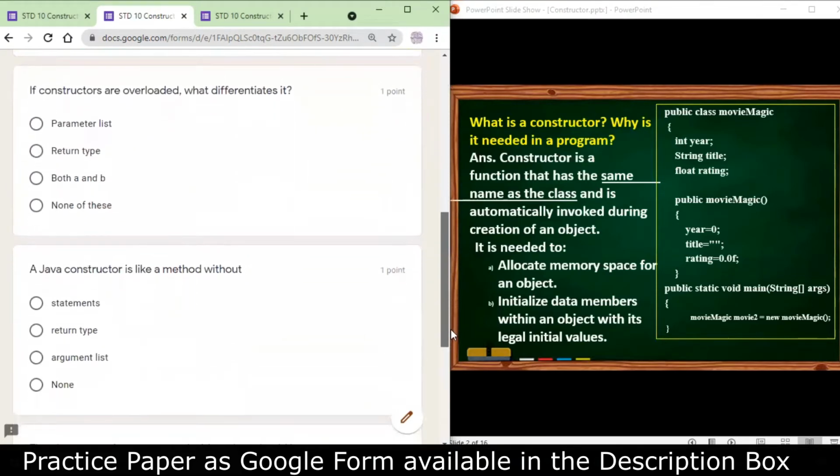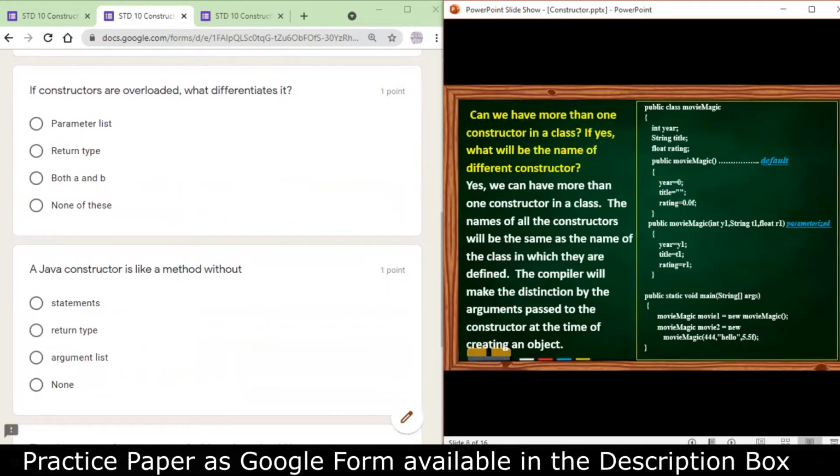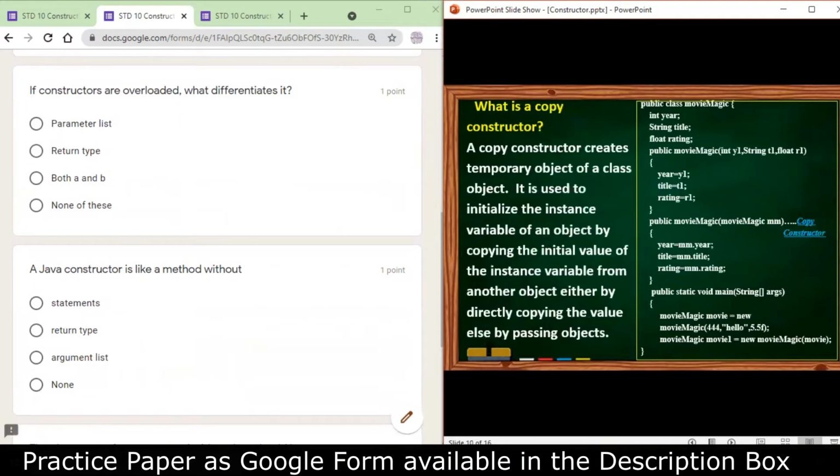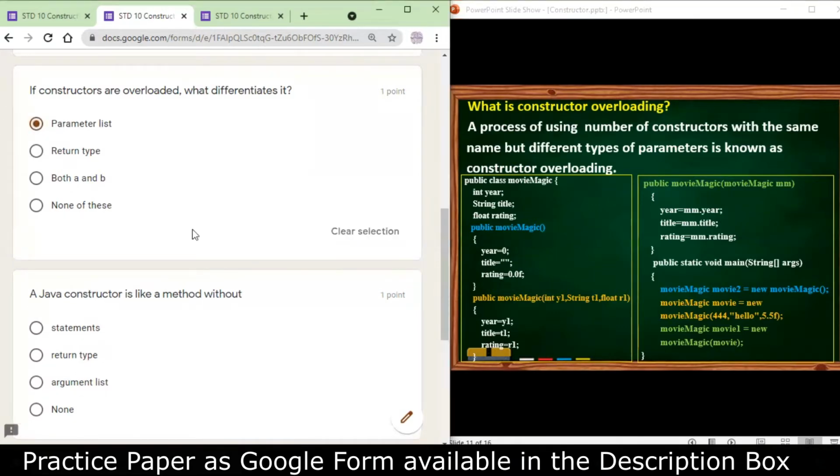If constructor is overloaded, what differentiates it? Just like function overloading, if same named functions are there together, then it's function overloading and they're differentiated based on the return type and the parameter list. But in constructor, they do not have a return type. So only they will be differentiated with the help of my parameter list.